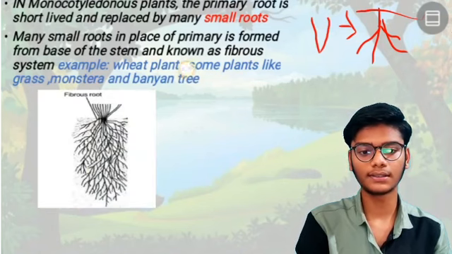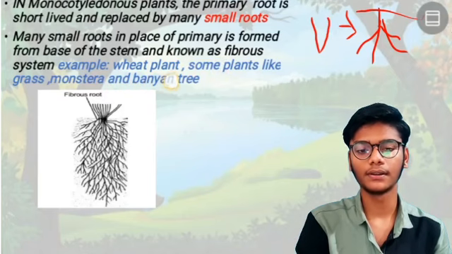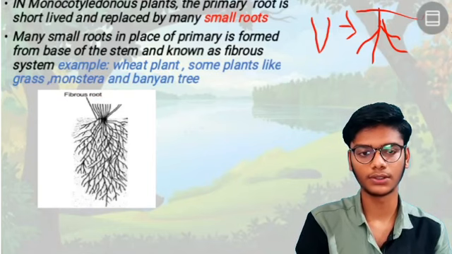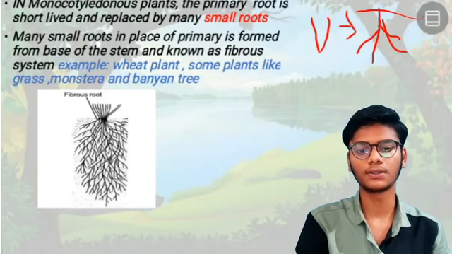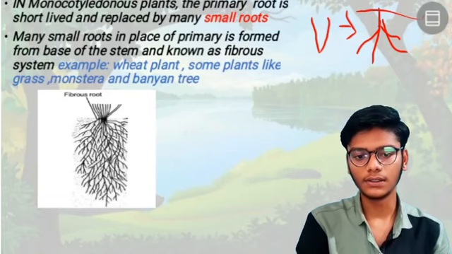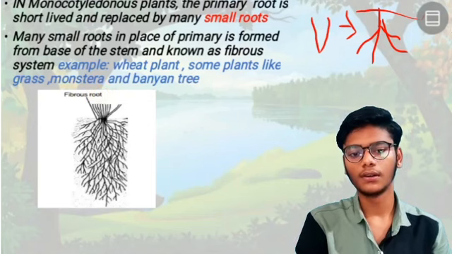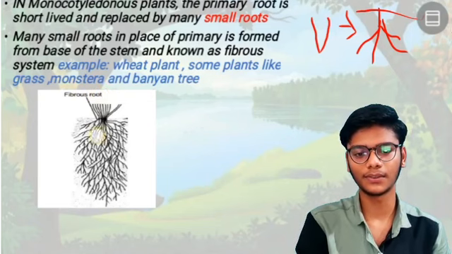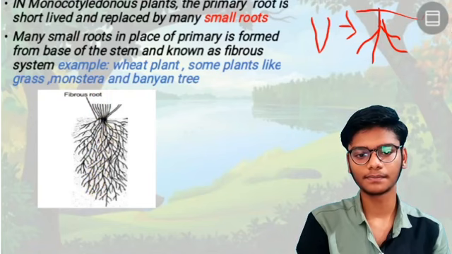Examples: wheat plants, some plants like grass, monstera, banyan tree. This is known as the fibrous root system. See here, fibrous root. In this diagram you can see this clearly.